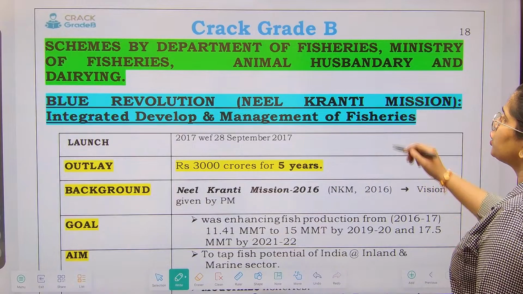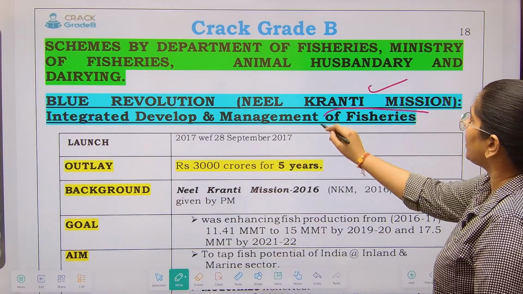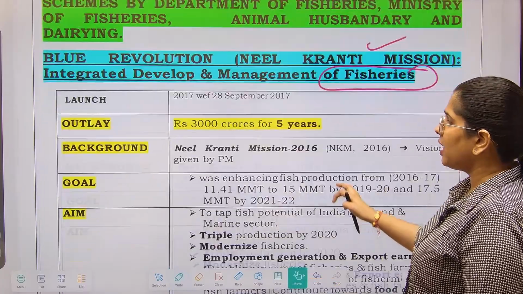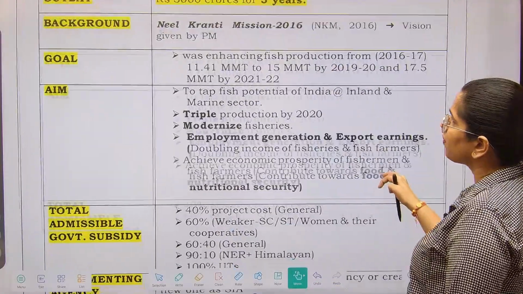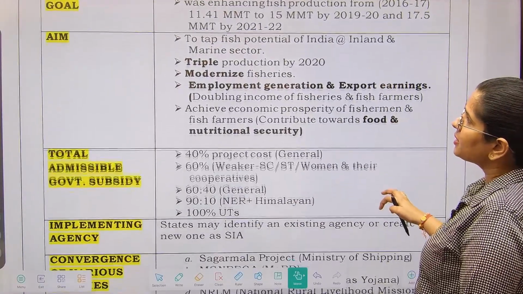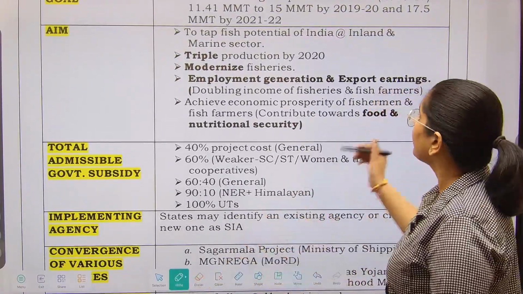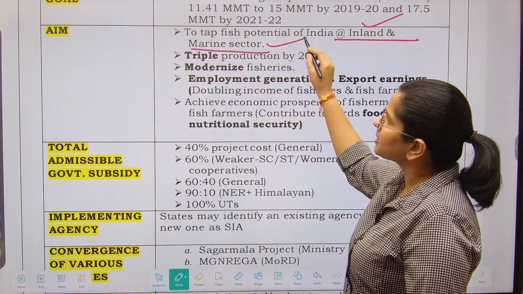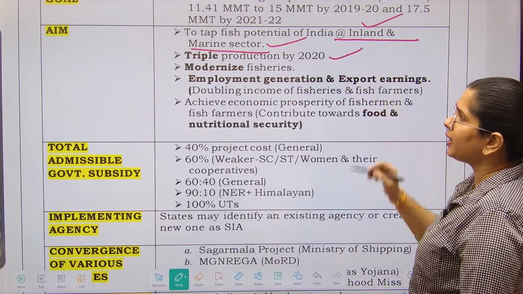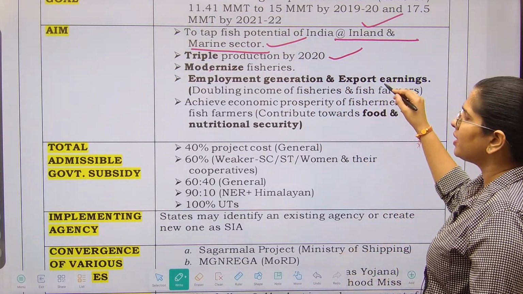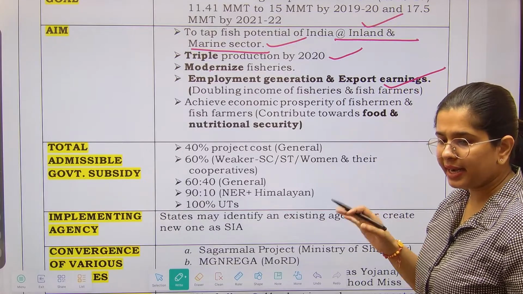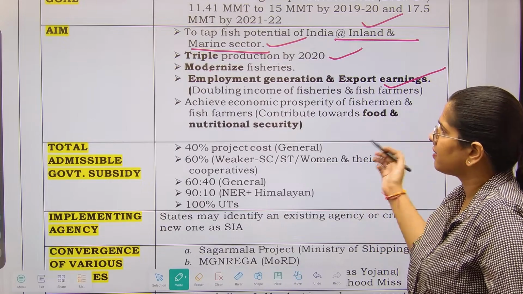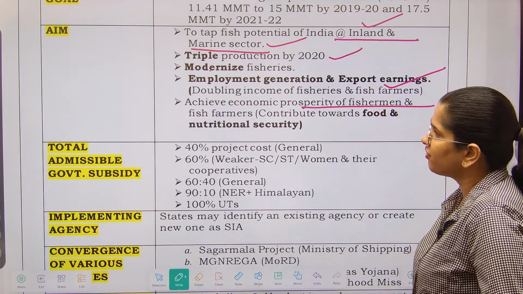Blue revolution, also called the Neel Kranti mission, what we are aiming for is the fisheries. Outlay is 3000 crores, right? What is the goal? Enhancing the fish production. Aim is to tap the fish potential of India, inland as well as the marine sector. So both the sectors are covered. Triple production by 2020, modernizing the fisheries, employment generation. As I say, skill development is also always a part of any particular mission, that is there as well. Economic prosperity of the fishermen.